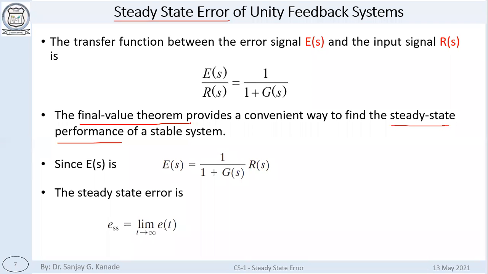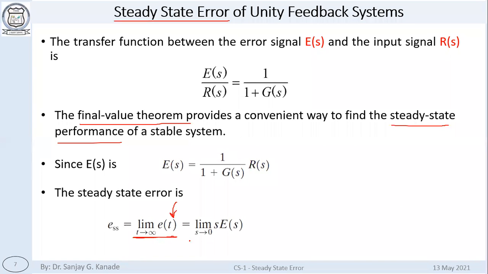And what is that final value theorem? If we want the final value of a time domain signal, e of t is the error signal, t tends to infinity value of that signal, that is what is called the final value of the system.